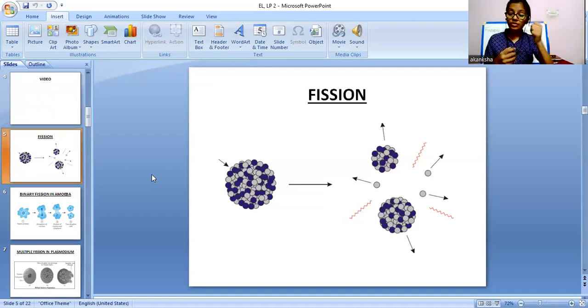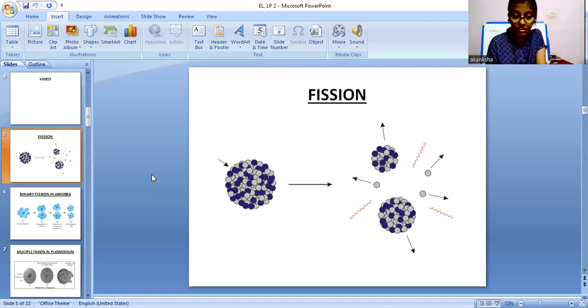As you saw in that video, the amoeba divided first, the nucleus divided, then the cytoplasm divided, the whole cell divided, and it gave birth to a new cell that was the offspring, right?